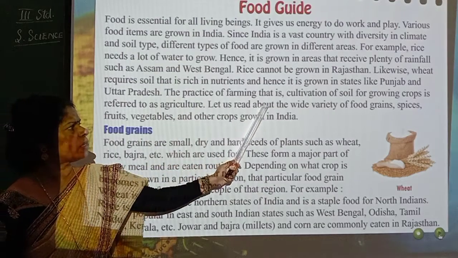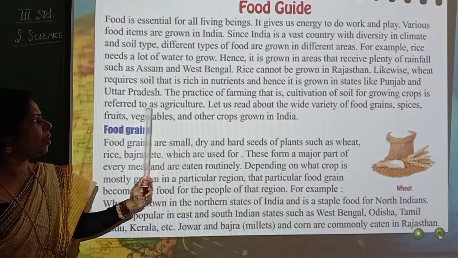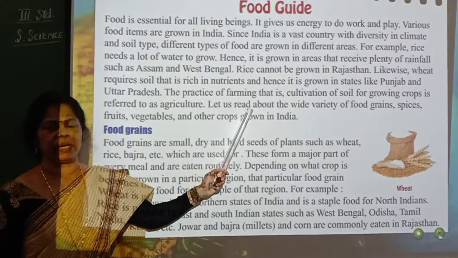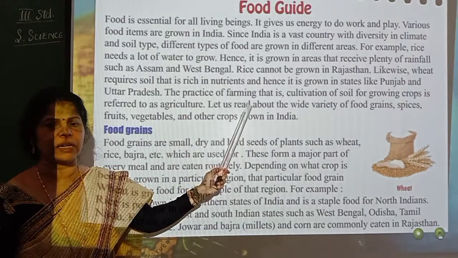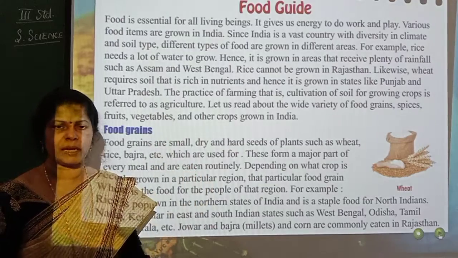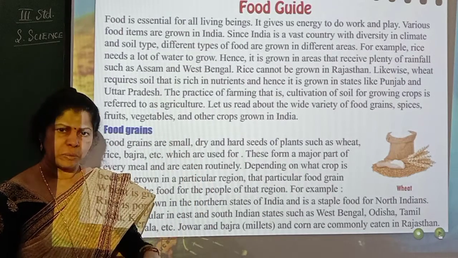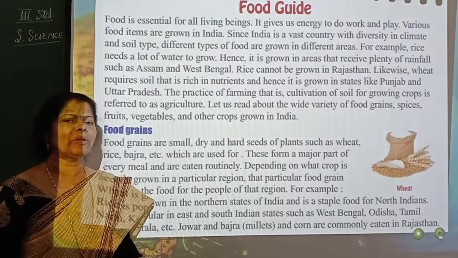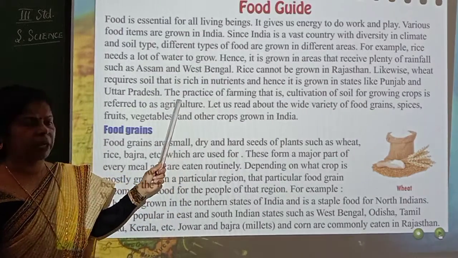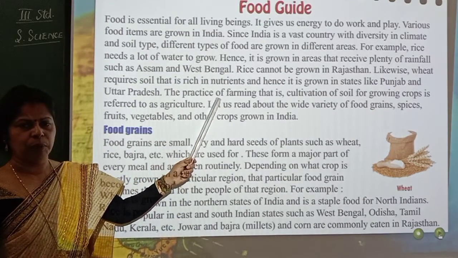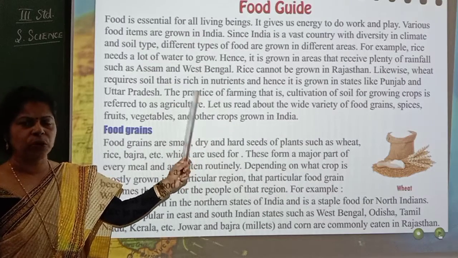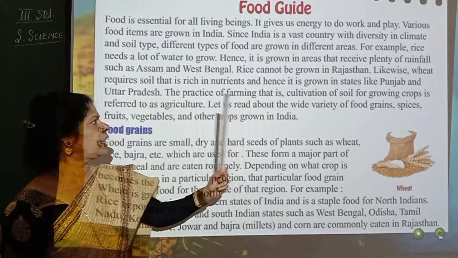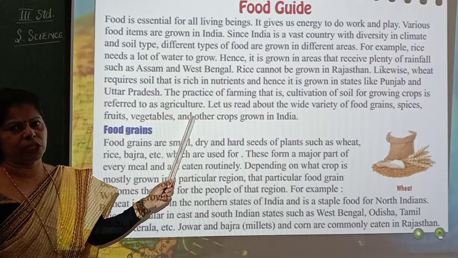The practice of farming, that is cultivation of soil for growing crops, is referred to as agriculture. So what is agriculture then? The practice of farming. You have seen agricultural land, isn't it? They do farming. What do they do? First they plow the land, then they sow the seeds, then they water it, then they put manure. All this is done step by step. Then only you see the crops growing. So that is the meaning of the practice of farming. Plowing, sowing, irrigating, then manuring, all this comes in. The practice of farming, that is cultivation of soil for growing crops, is referred to as agriculture.